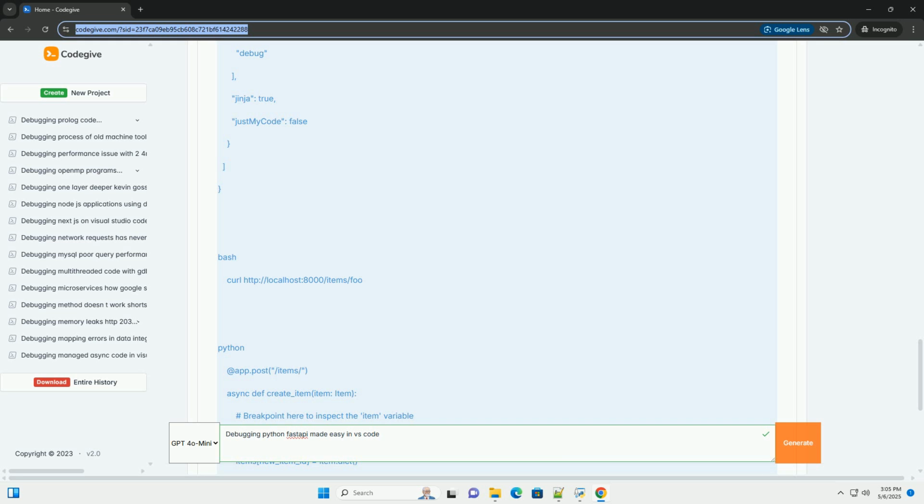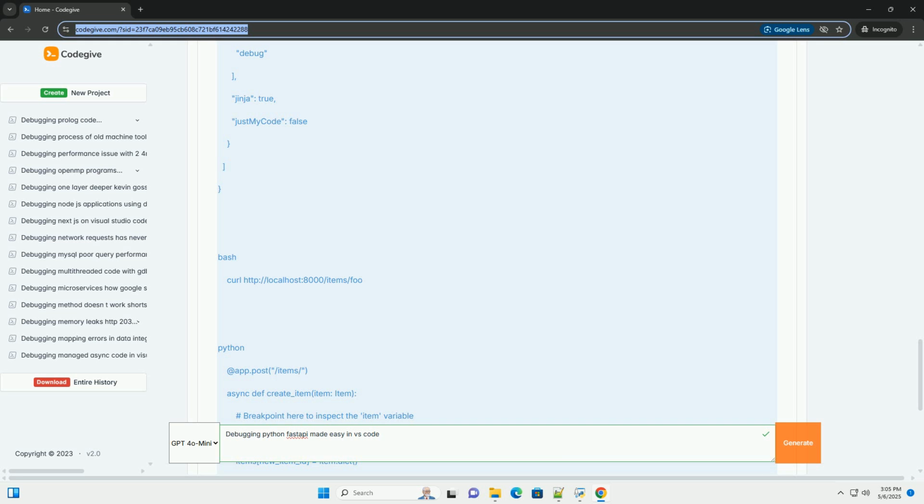4. Inspect variables and execution: when the breakpoint is hit, the debugger will pause execution. You can inspect variables: use the variables panel to examine the values of variables in the current scope, for example item_id, items.